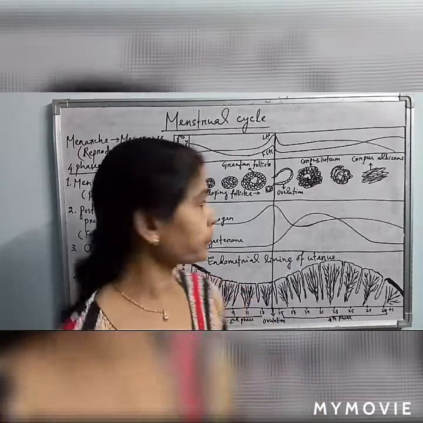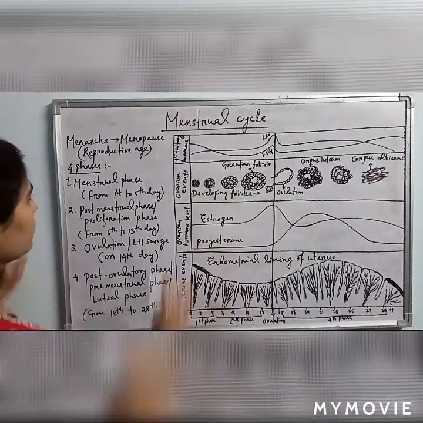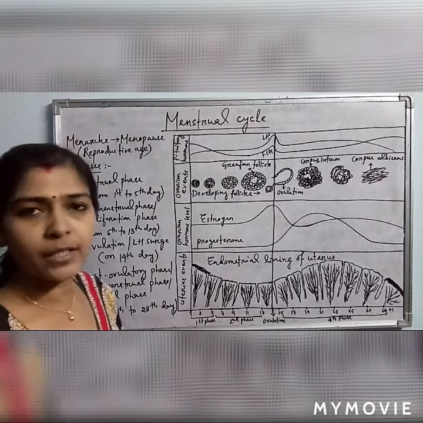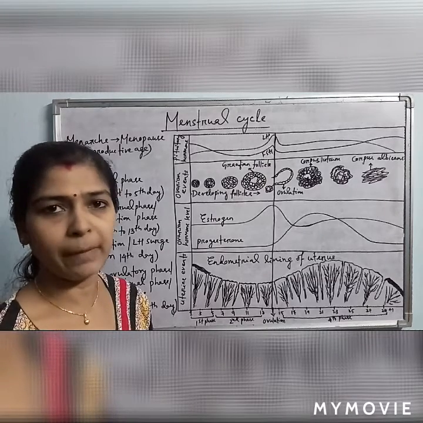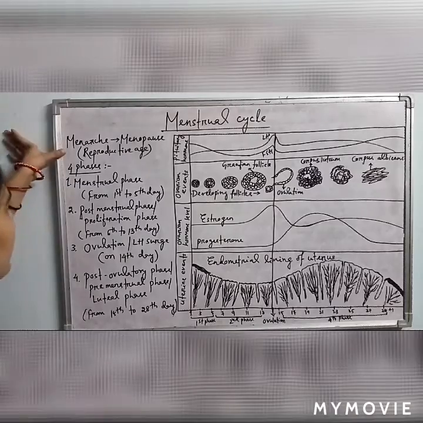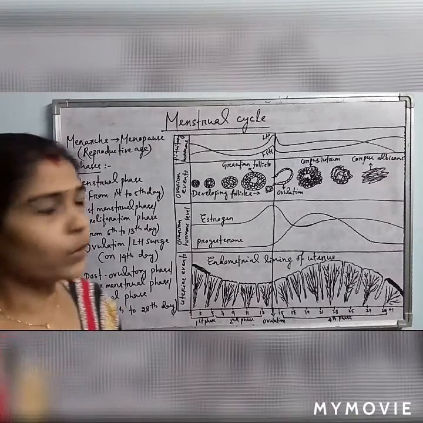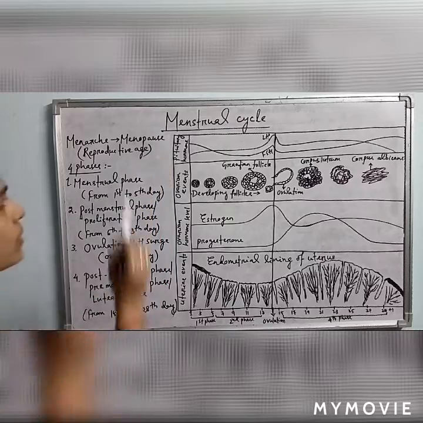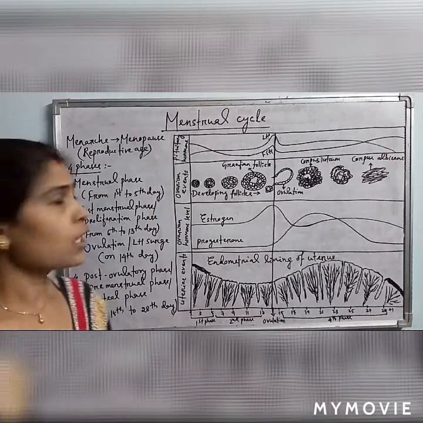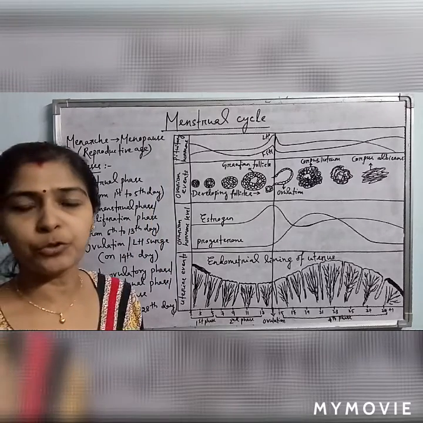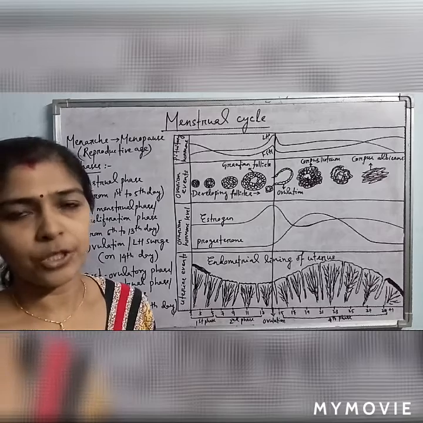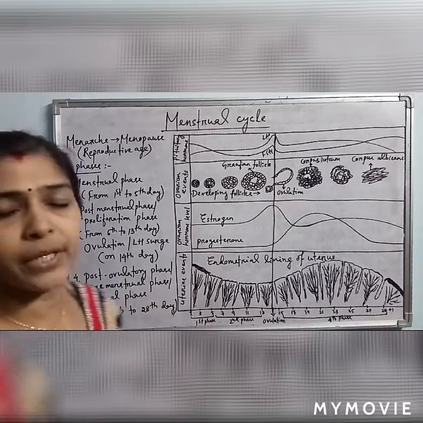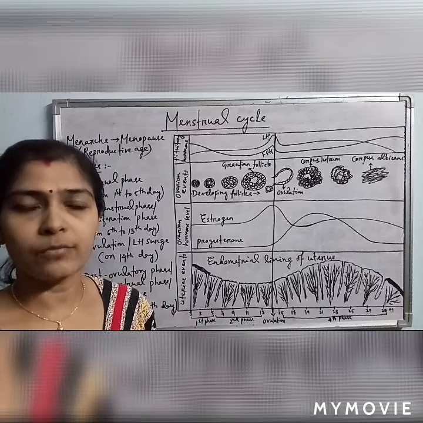Let's have a look. See, the menstrual cycle starts with the menarche. Menarche is the age of attaining sexual maturity or puberty in females, and it starts at the age of 12 to 13 years. Menarche is the first menses. Then menopause is the last menses, which occurs at the age of 42 to 45 years. So this is the reproductive age of the females, within which there occurs what?